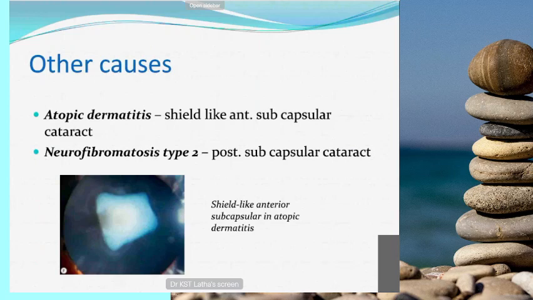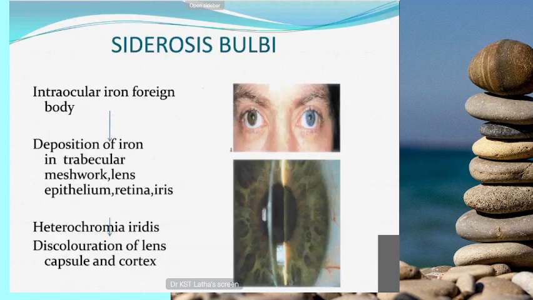So other causes include skin disease like atopic dermatitis. Here the name of the cataract you should remember is shield cataract. So this is an anterior opacification, present in the anterior subcapsular region. So this is atopic dermatitis and shield cataract, which we should remember.